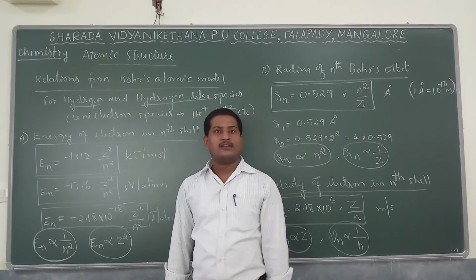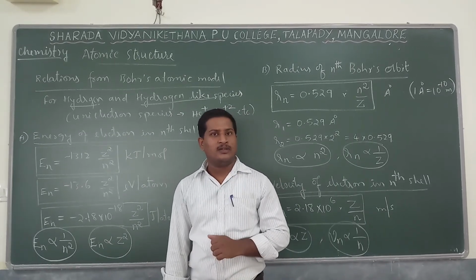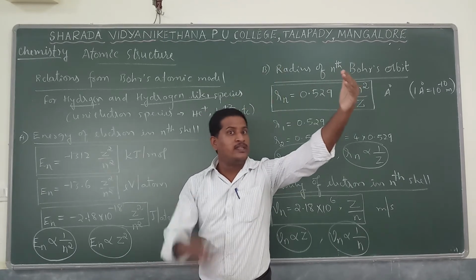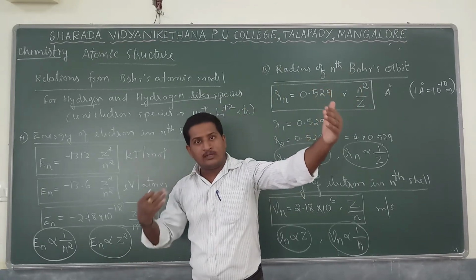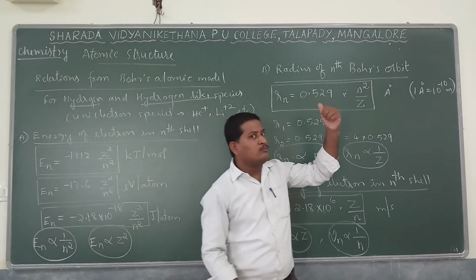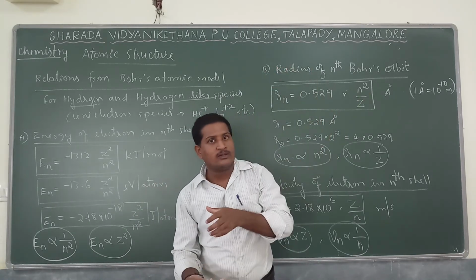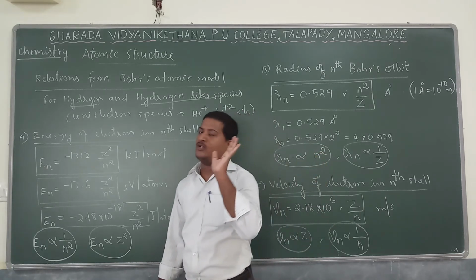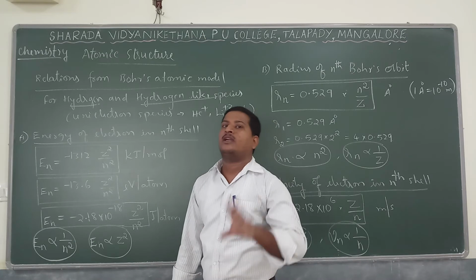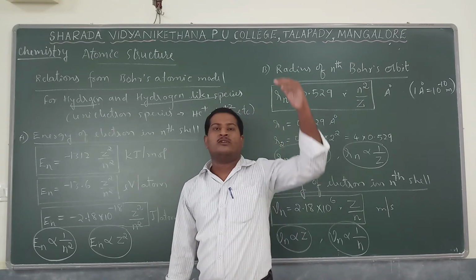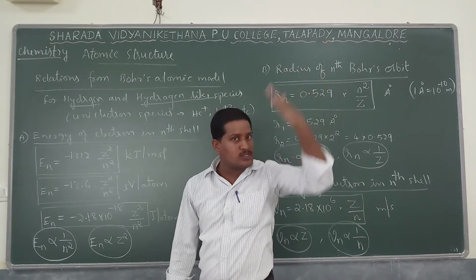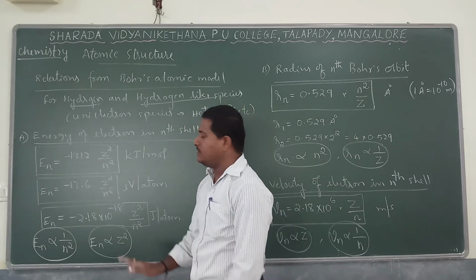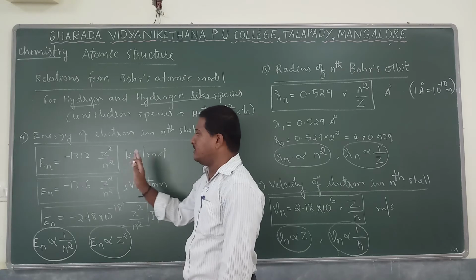The energy of an electron in a particular shell is negative because electrons move from far away, infinity distance, and come to the nucleus. Since the electron moves from infinity distance to the nucleus, energy is released, which makes it a negative value. So always remember, the energy of an electron is negative because the electron comes from infinity to the ground state.